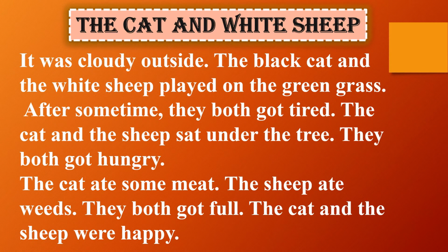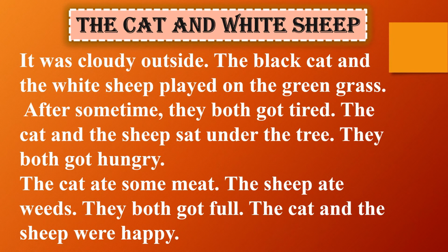After some time, they both got tired. The cat and the sheep sat under the tree. They both got hungry. The cat ate some meat. The sheep ate some weeds. They both got full. The cat and the sheep were happy.